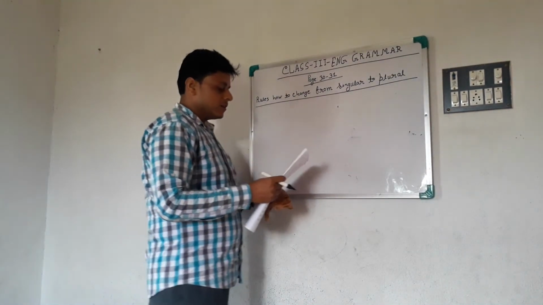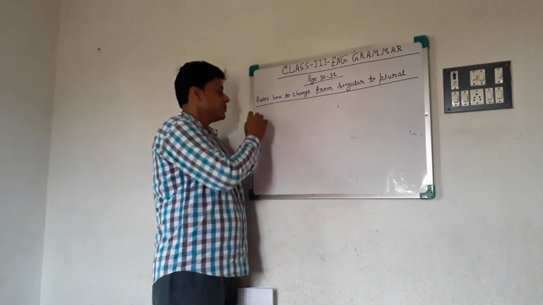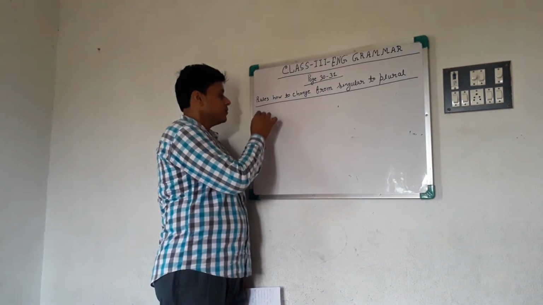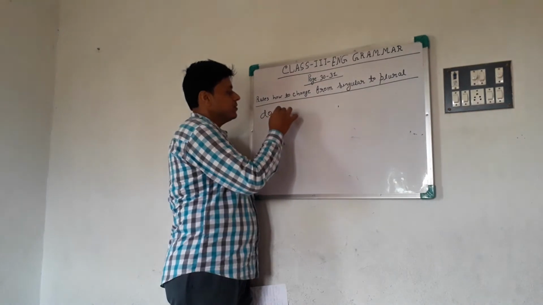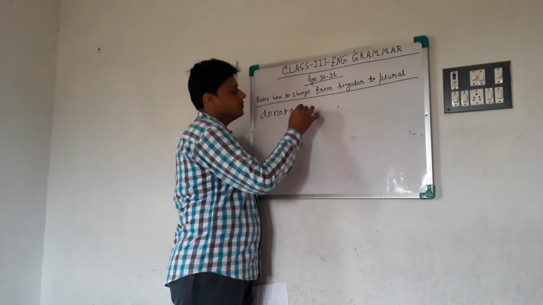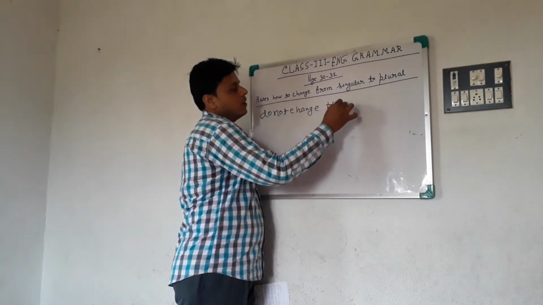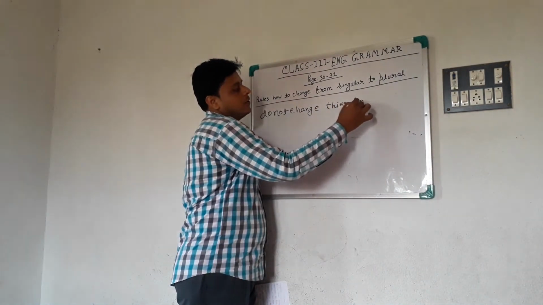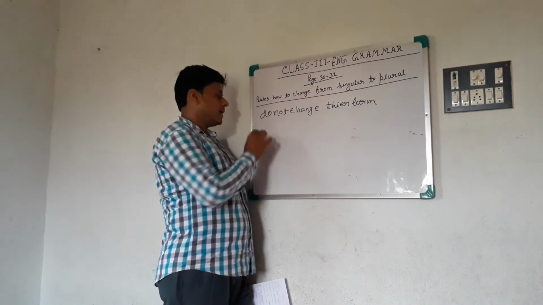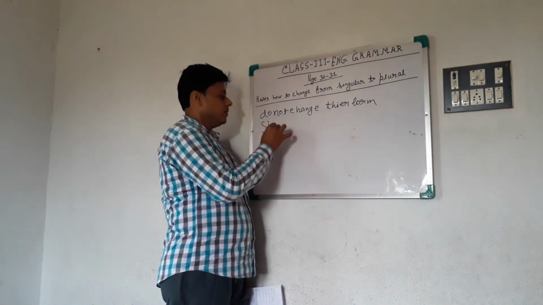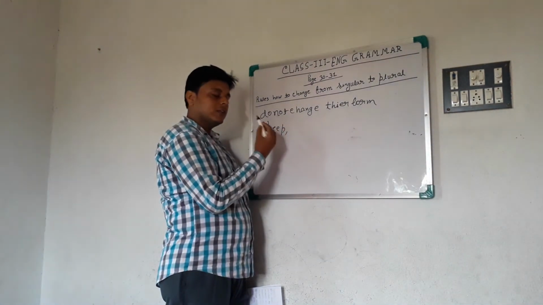And remember, some singular nouns do not change their form. Singular or plural, the same word, like sheep. Sheep, singular, plural, same word.